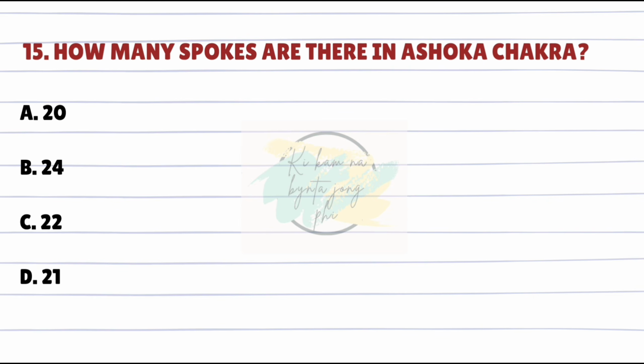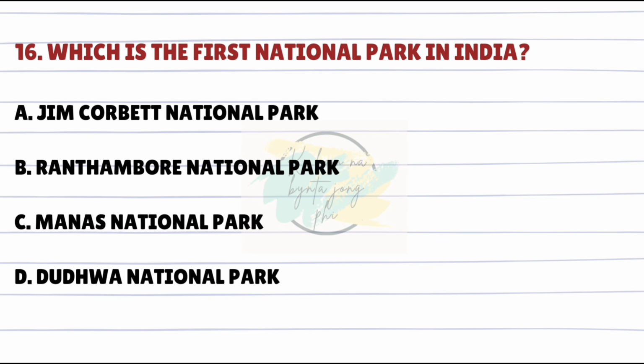How many spokes are there in Ashoka Chakra? Answer is B. 24. Which is the first national park in India? Answer is A. Jim Corbett National Park.